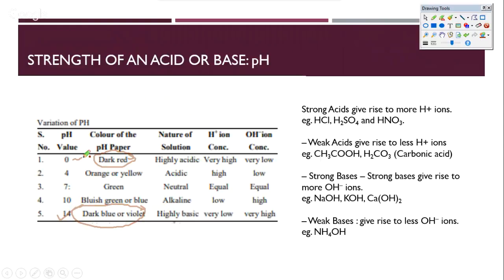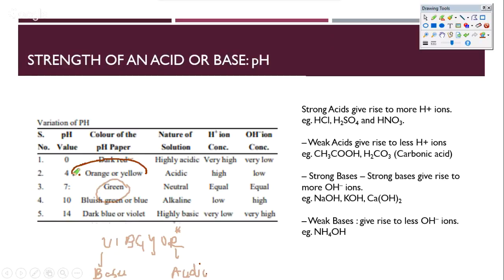This coloration is very similar to VIBGYOR, the colors of the rainbow: violet, indigo, blue, green, yellow, orange, and red. Dark red is where we find the acidic scale. Acids on the universal indicator or the pH paper would be reddish, whereas dark blue or violet, the indigo spectrum, is for bases. In between there is green, yellow and orange.